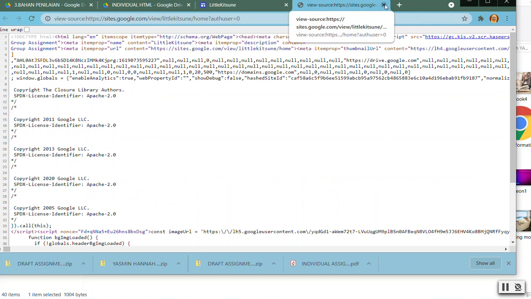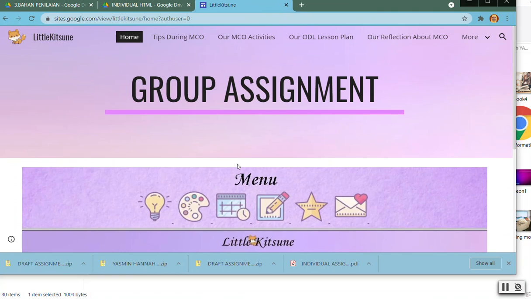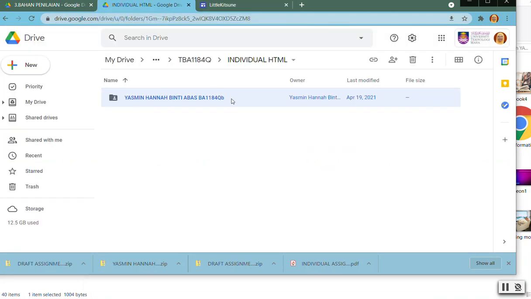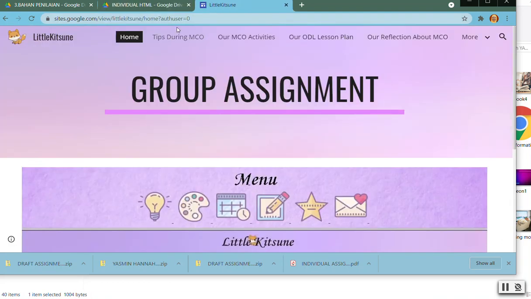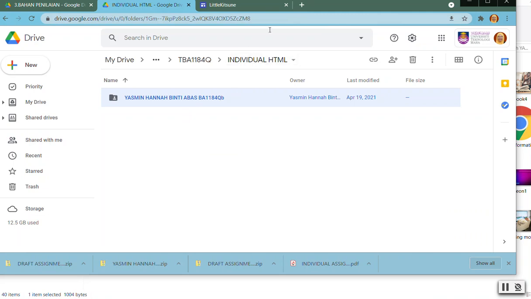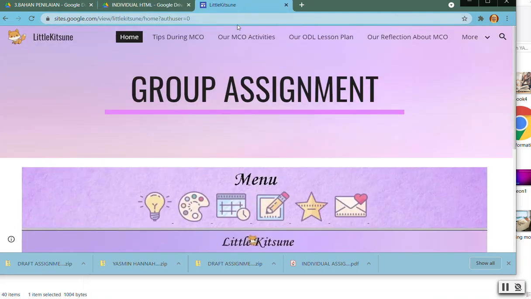used to apply the requirement of your group assignment and individual assignment. Okay, and another option, if you have finished but you still want to have this kind of website by using Google Sites, you can have a link to your Google Drive. Can you see this is your Google Drive link, right? Then you copy this one, and then I can have the link from this website to this link. You can do that, yes, if you want to make your website more outstanding.